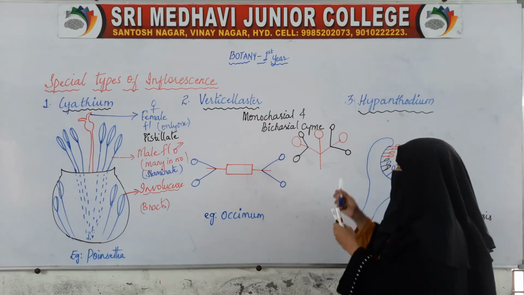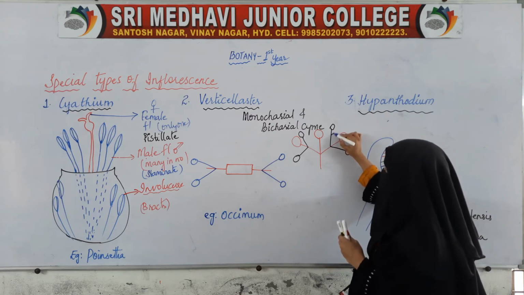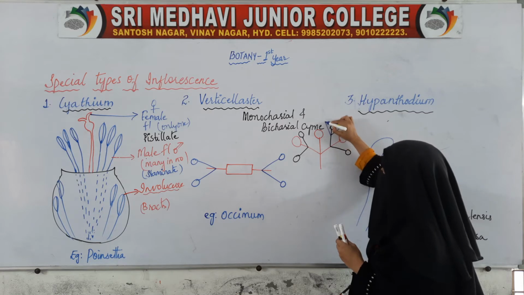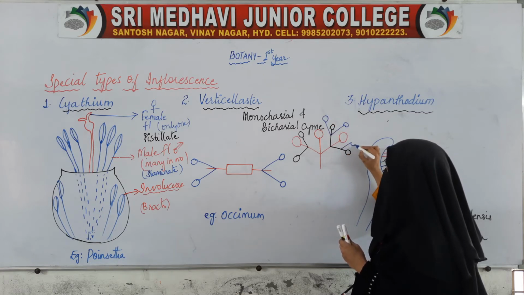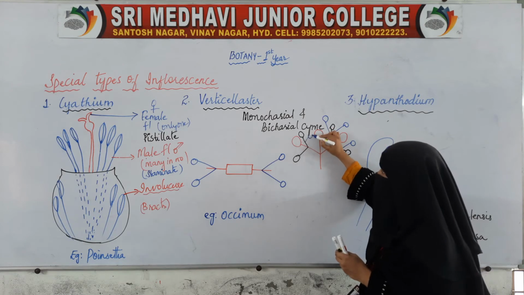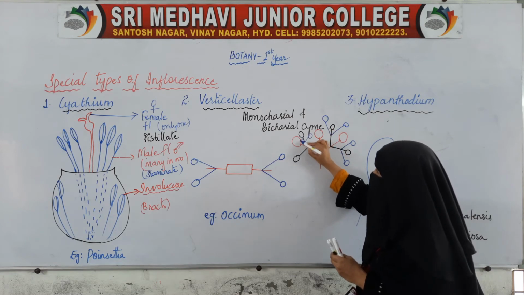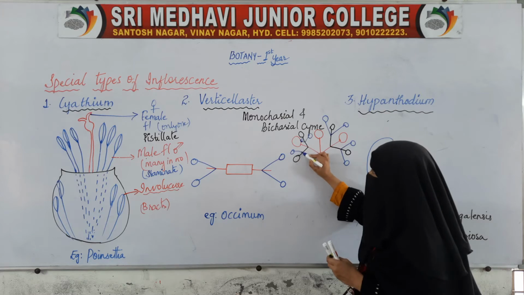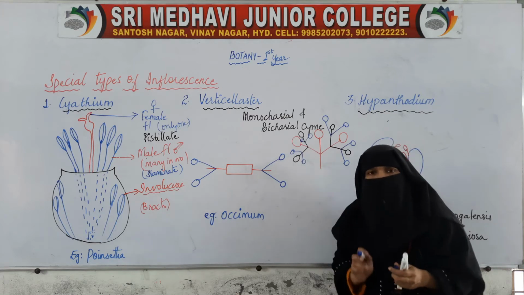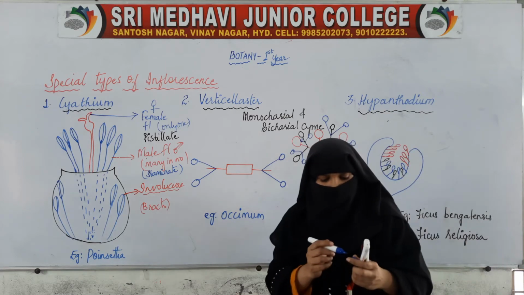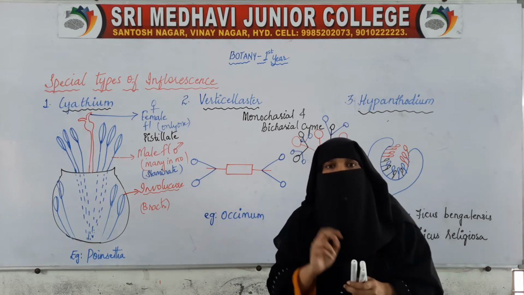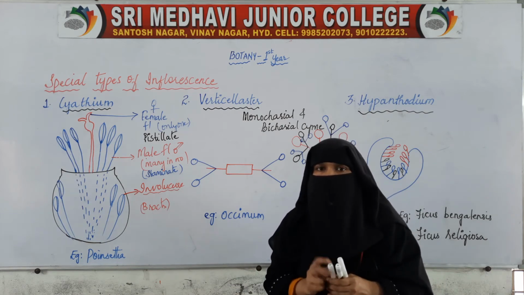If this branch gives further branches, it will also give 2, and each will terminate into a flower. So every time a branch arises, it gives 2 branches which terminate into flowers.